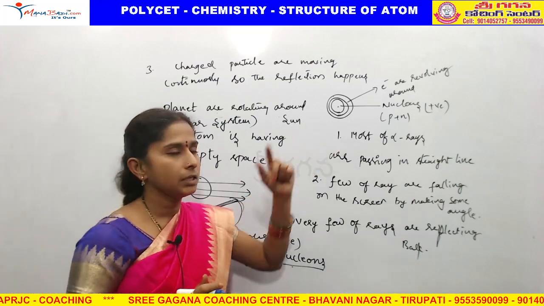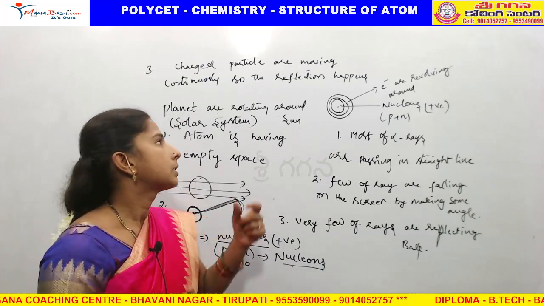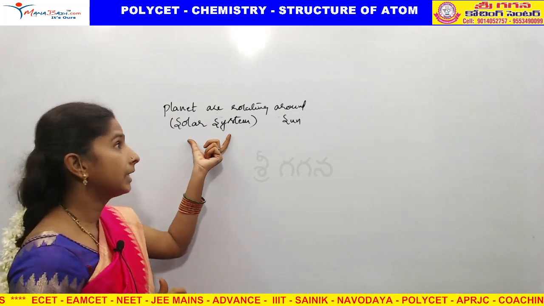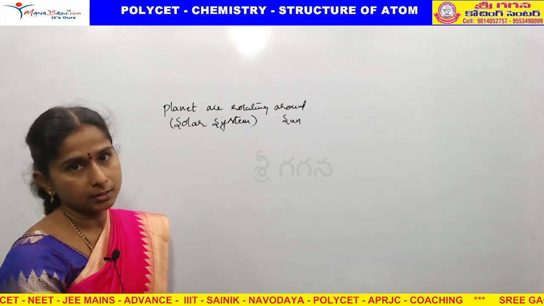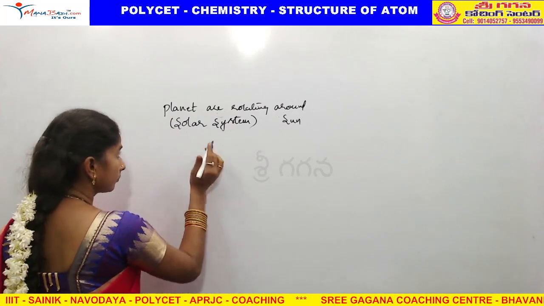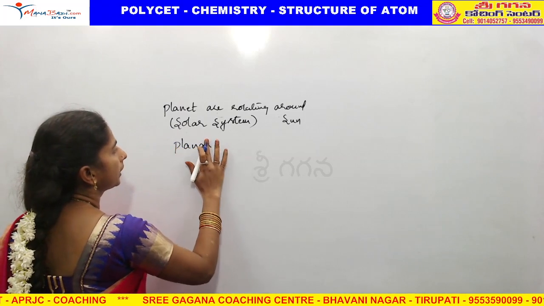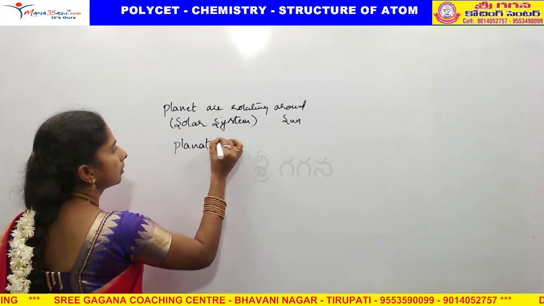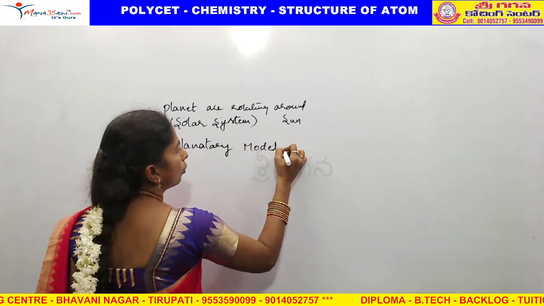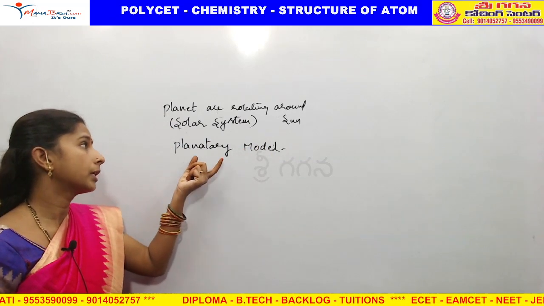Till now it is a very successful theory, but here he couldn't explain the stability of the atom. So this model is also called the planetary model. Rutherford's atomic model is also called a planetary model.